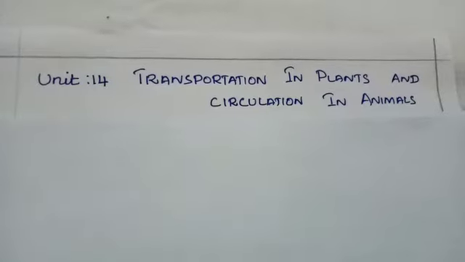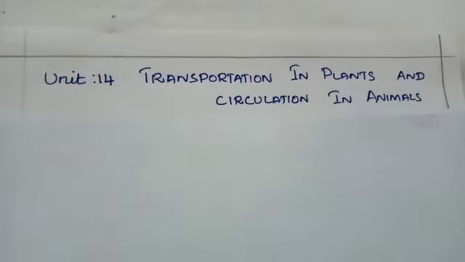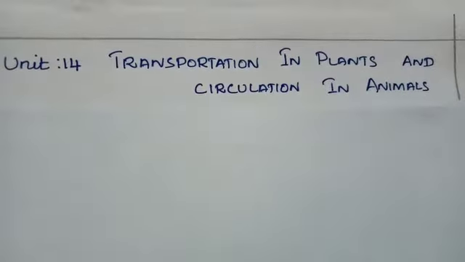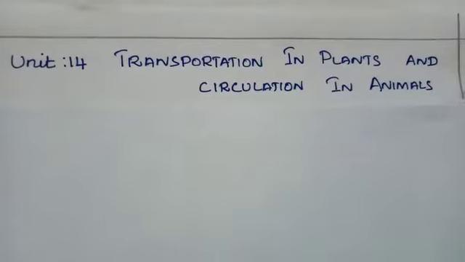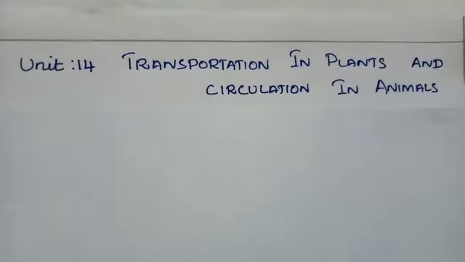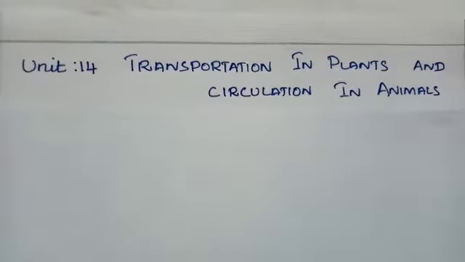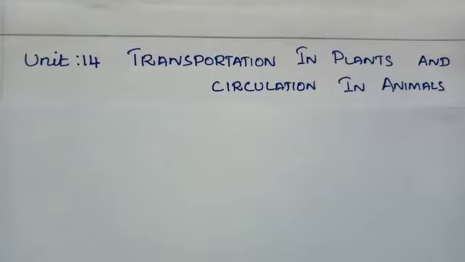Unit 14, Transportation in Plants and Circulation in Animals. In this lesson, we are going to learn about the transportation of water, minerals and food molecules in plants and circulation of blood and its function in animals.